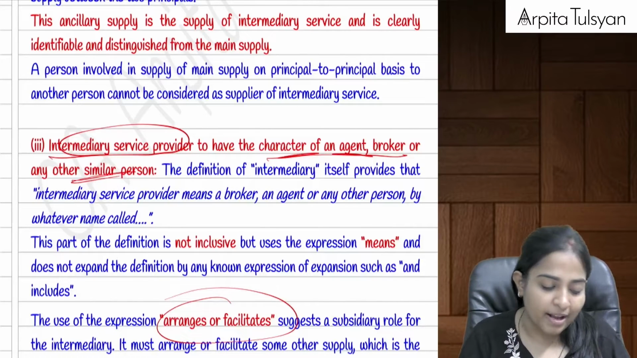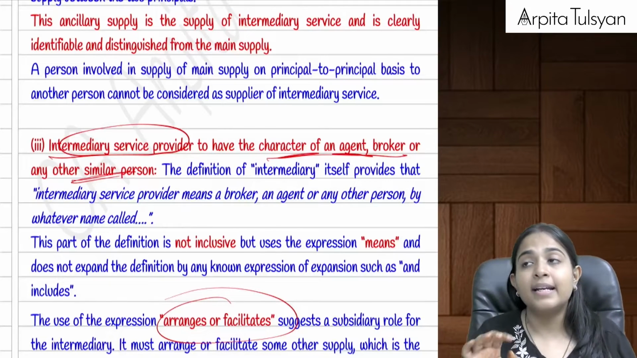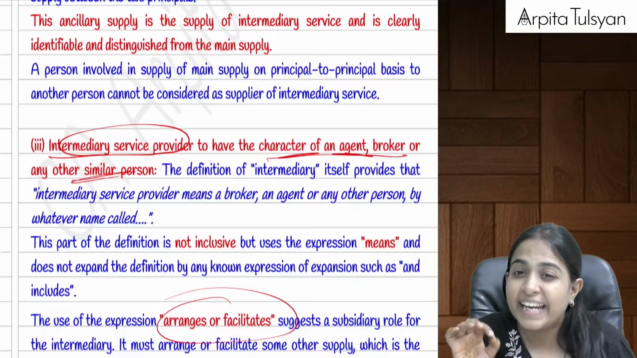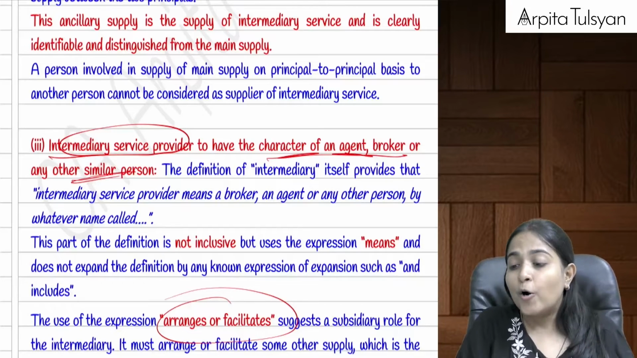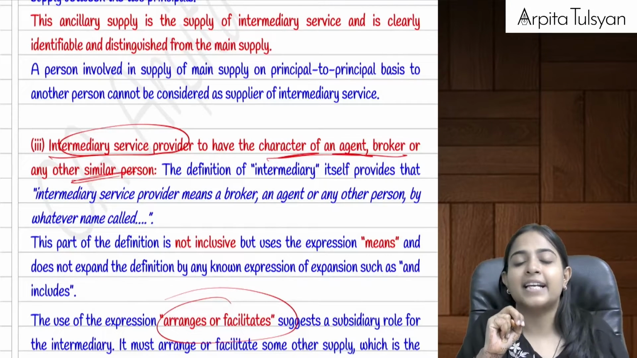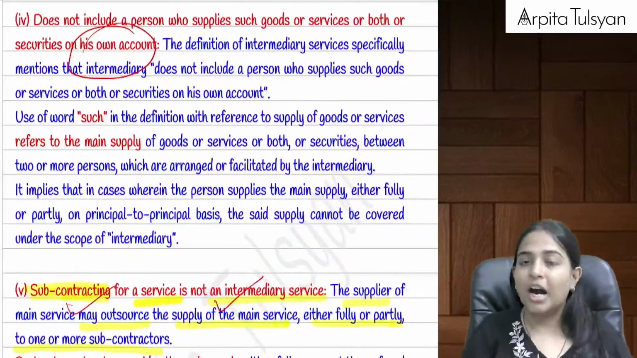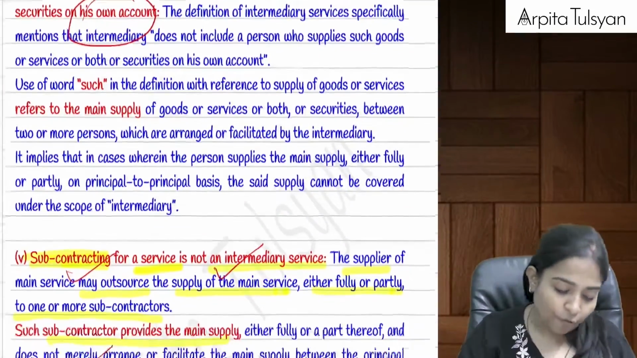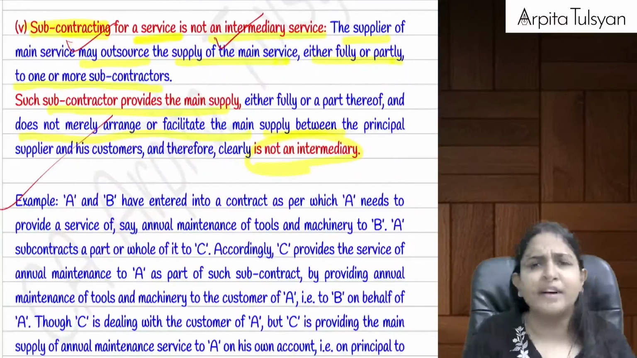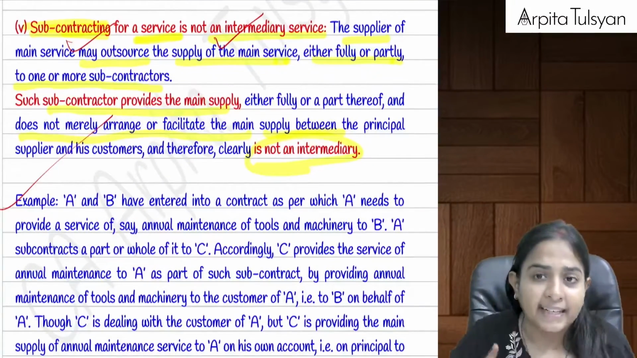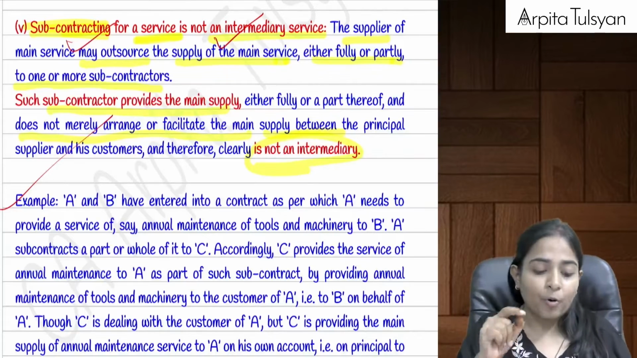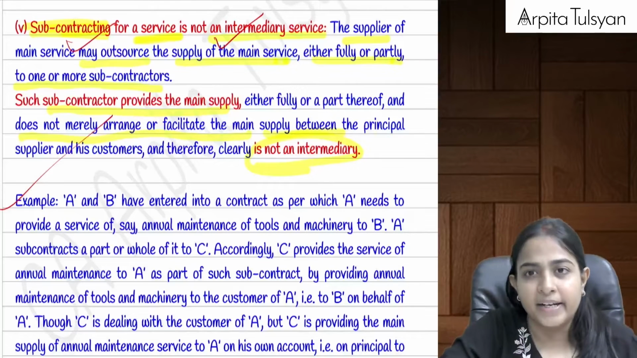Next one, intermediary service provider. As you can see here on the board, everyone, the intermediary service provider is going to have the characteristic of an agent, broker, etc. He is just facilitating the transaction between two persons. He is not doing the transaction on his own account. That is given here in the fourth point. And the next one, very, very important: subcontracting. Always remember, subcontracting is not an intermediary service.